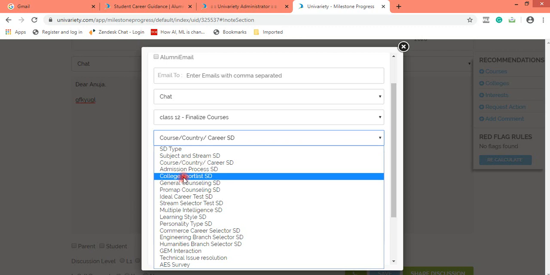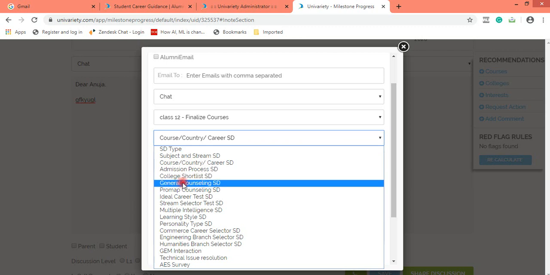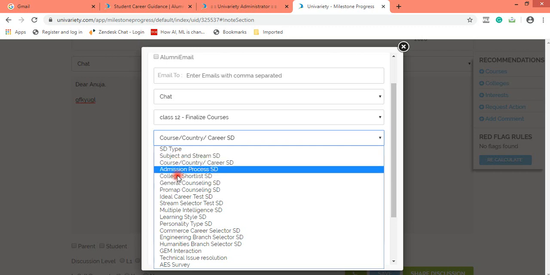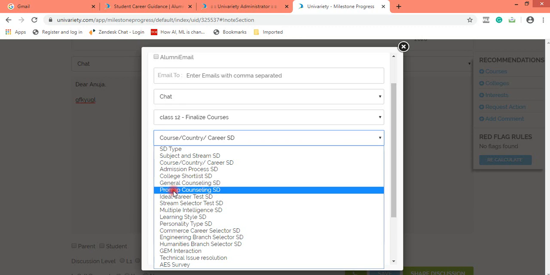Which college should I go to if I get admission? Then you do a college shortlist SD here. If the student is just talking to you in general about something which is not very much related to these four aspects, then you select a general counseling SD. So these are the SD types in general that you get to use.